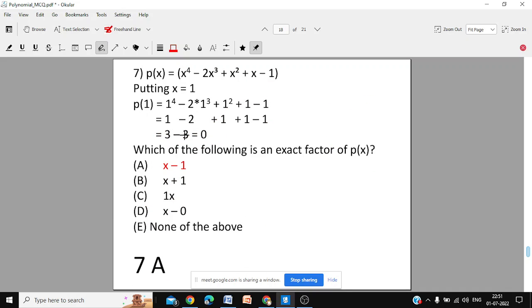7. We have got if x equal to 1. Now you do the reverse. If x equal to 1, then x minus 1 equal to 0. Bring the 1 from the right side to the left side. So 1 becomes minus 1 and nothing is on the right side, so this is equal to 0. So x minus 1 equal to 0. So x minus 1 is a factor. So 7A is the right option.